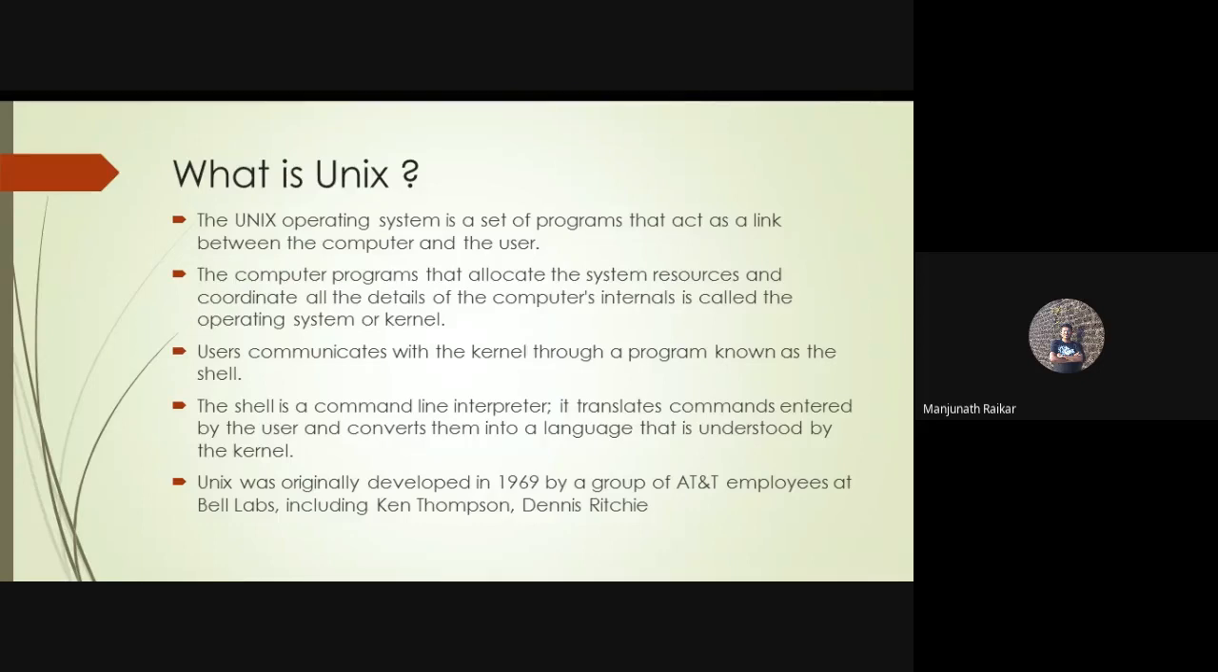Users communicate with the kernel through a program known as the shell. Here, this is one of the important points. Remember that in Unix, whenever a user wants to communicate with the kernel, he or she needs to communicate through the shell. It is one more layer in the Unix operating system, found on top of the kernel. Clear? That layer is called the shell. The user is not able to communicate directly with the kernel; with the help of the shell, the user communicates with the kernel.